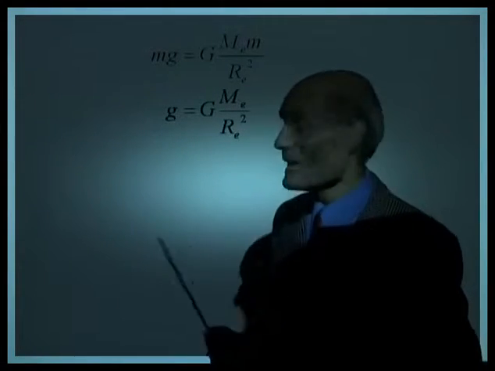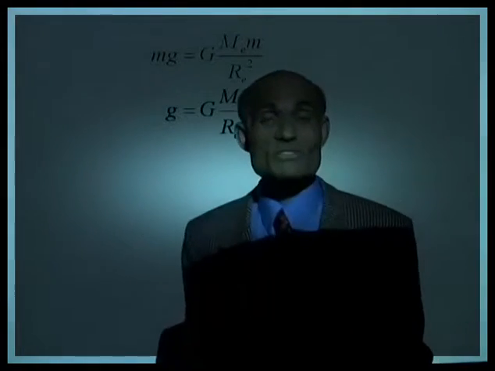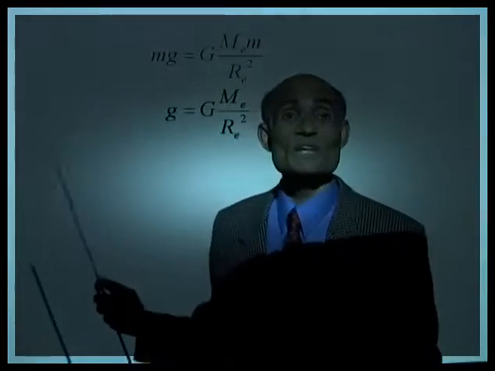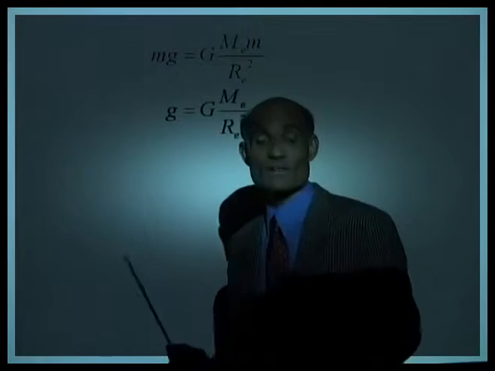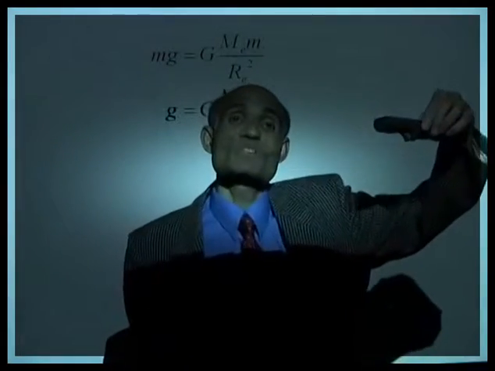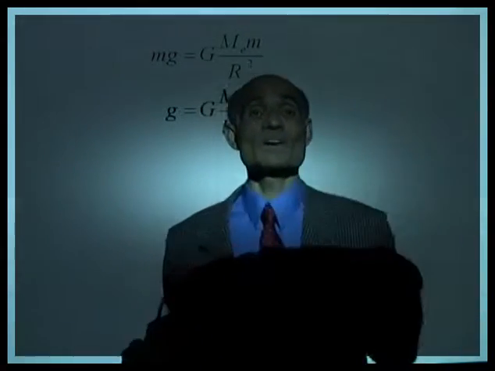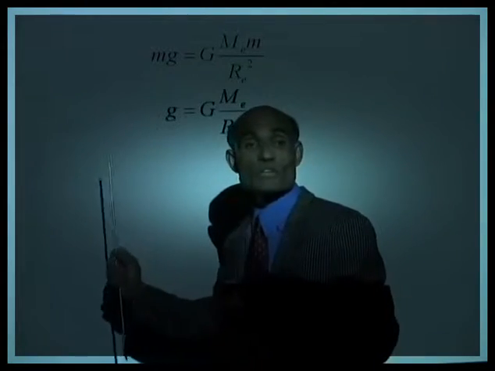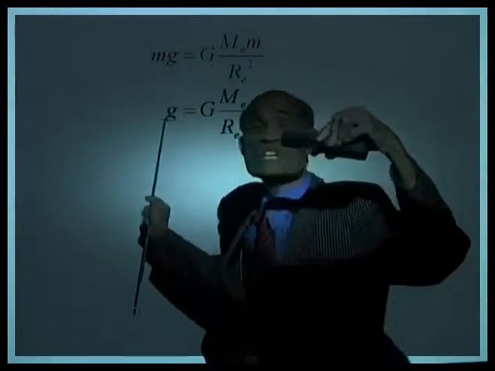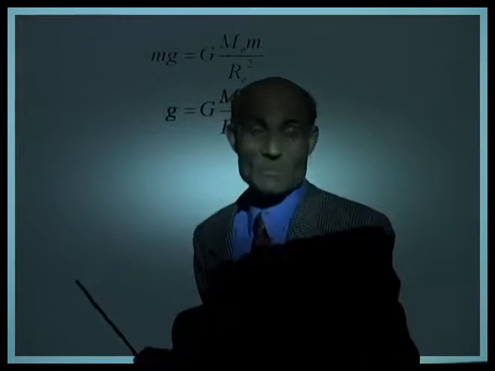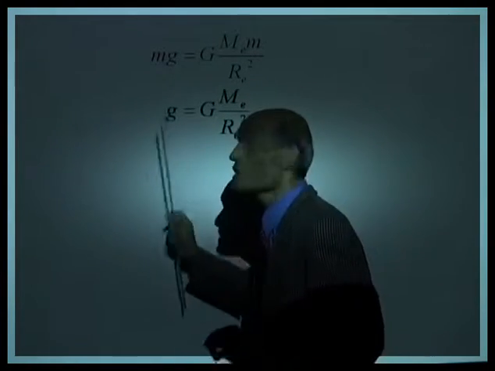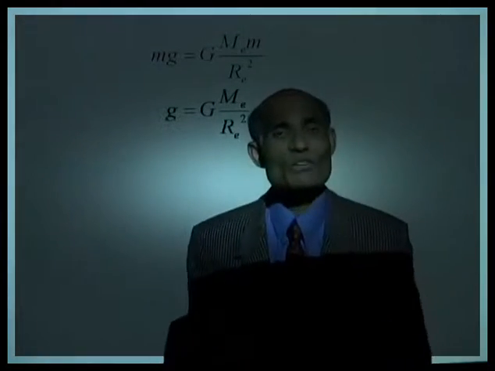That means that the value of acceleration due to gravity is not a constant. It depends on the radius of the earth. So if I take this object away from the surface of the earth, the distance is going to increase. That means the value of g is going to decrease. Now tell me, is the value of g the same everywhere on the surface of the earth?